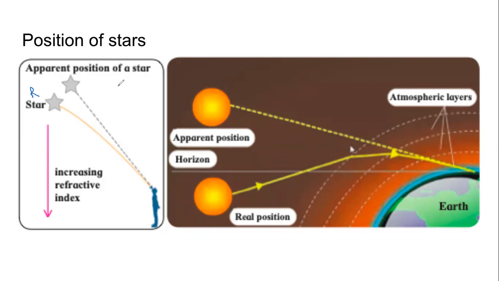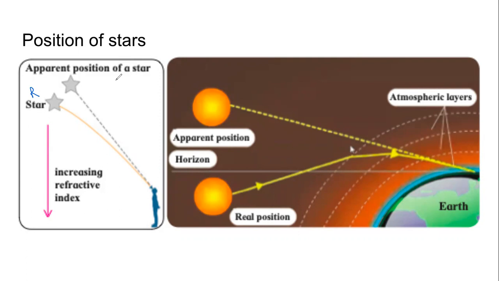This is the real position. But we are able to see the star when we get the light coming from the star reaching us. But the star is far, far, far away.